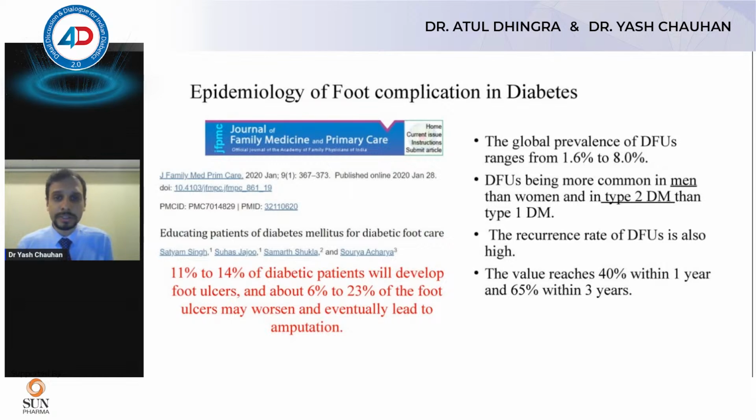So just a quick epidemiology of foot complications. So around 11 to 14%. This study was conducted in Maharashtra, and approximately 11 to 14% of diabetic patients here developed foot ulcers, and around 6 to 23% of foot ulcers worsen and eventually lead to amputation.